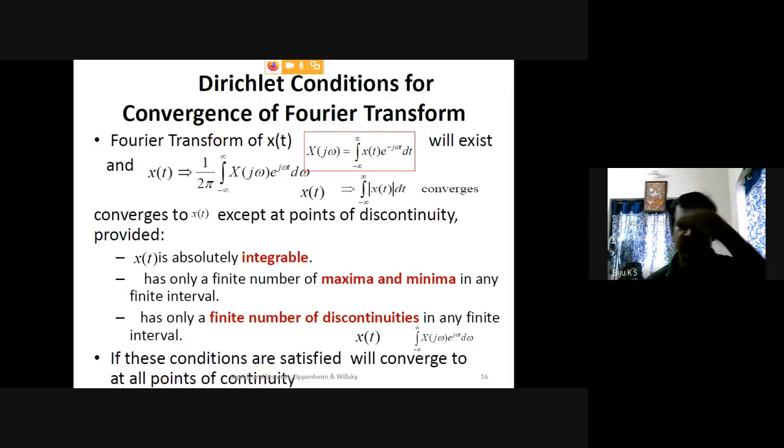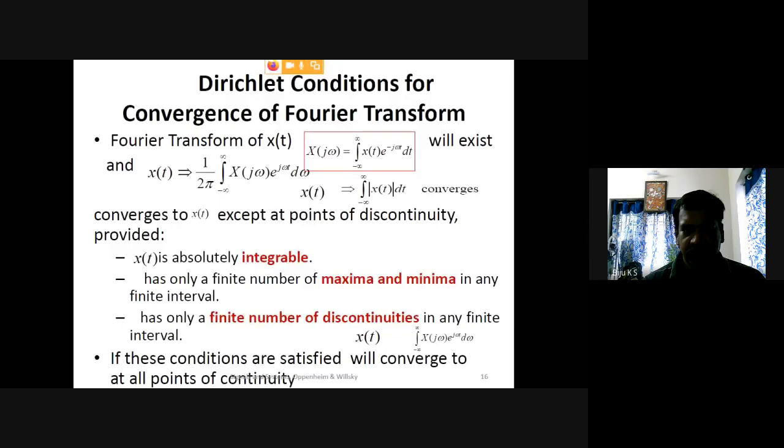So these are three conditions: x(t) is absolutely integrable, maxima and minima are finite, and it has a finite number of discontinuities. If these conditions are satisfied, it converges at all points of continuity. This is called the Dirichlet conditions for convergence of Fourier transforms.